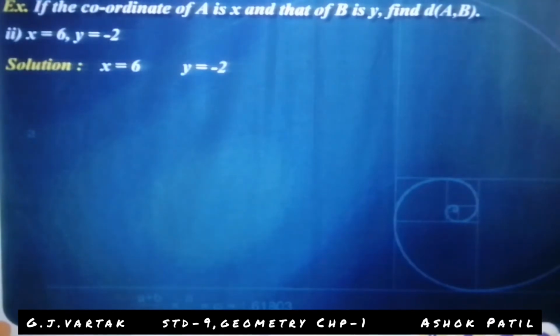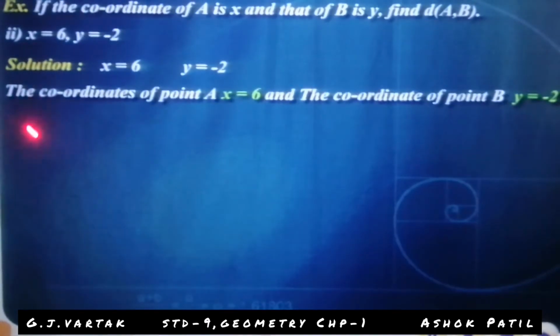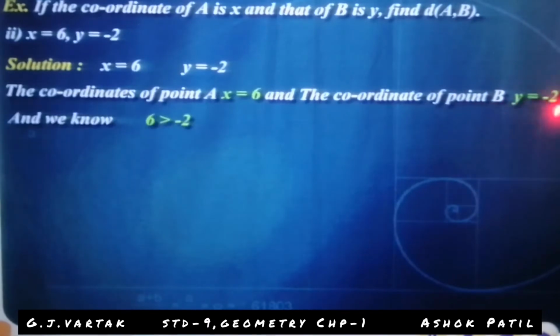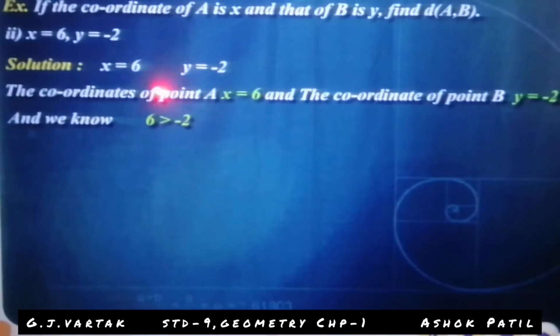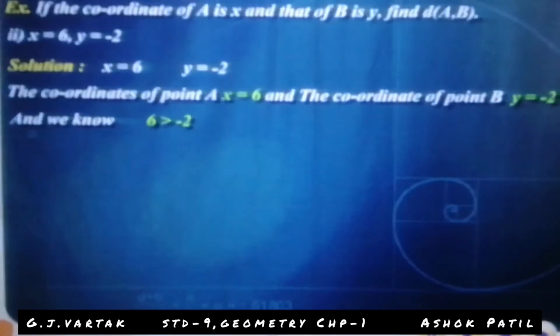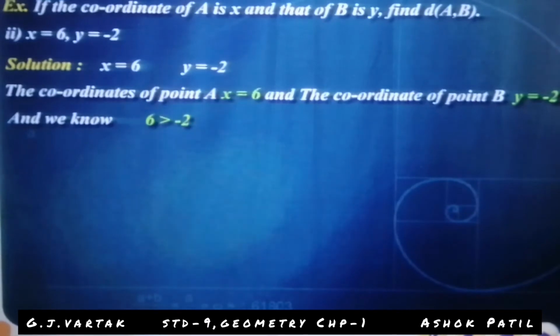Solution: x is equal to 6, y is equal to minus 2. The coordinate of point A, x is equal to 6, and the coordinate of point B, y is equal to minus 2, is given. And we know that 6 is greater than minus 2, or minus 2 is less than 6.